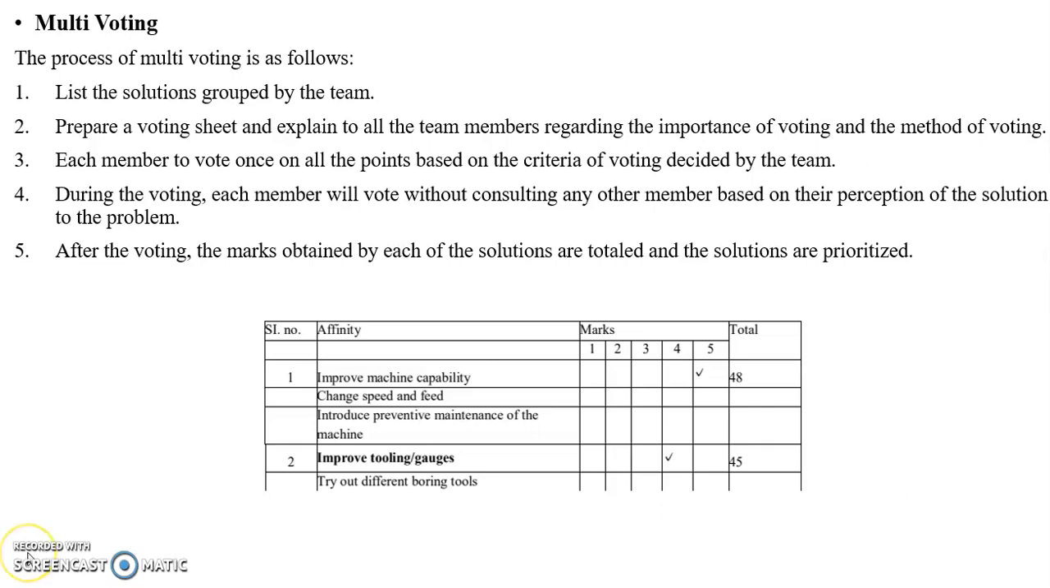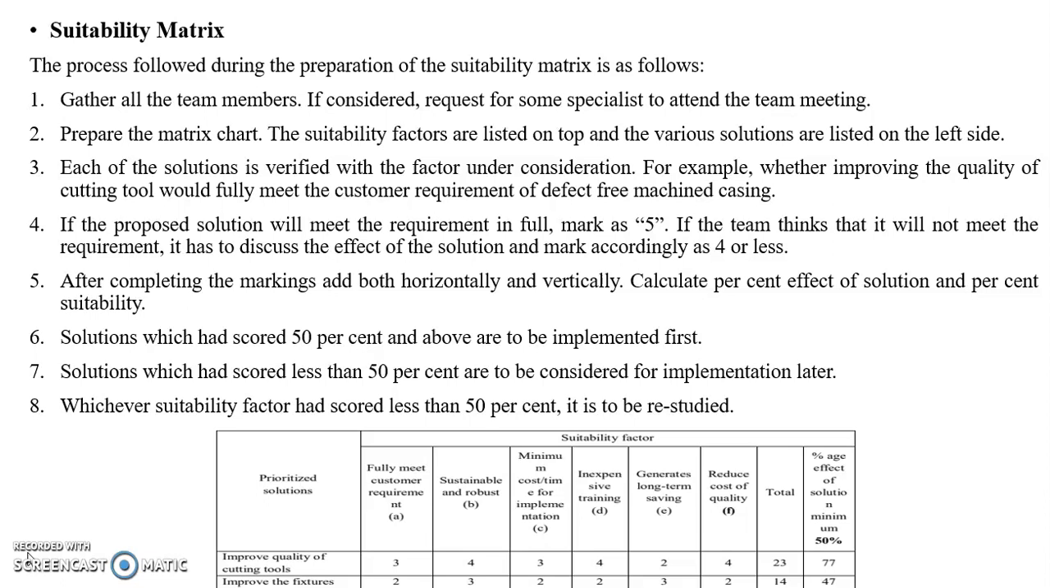That is multi-voting. The next tool is the suitability matrix. This suitability matrix is a very important tool which helps to verify whether the identified solutions are most suited to solve the problem and eliminate the root cause of the variations in performance. Here, there are some suitability factors. There are 6 suitability factors.